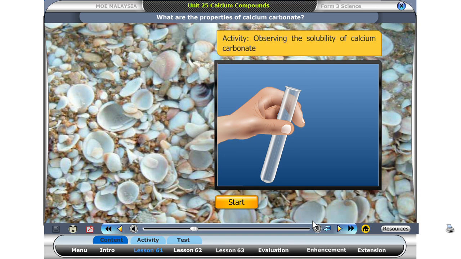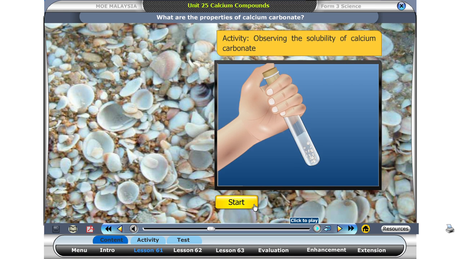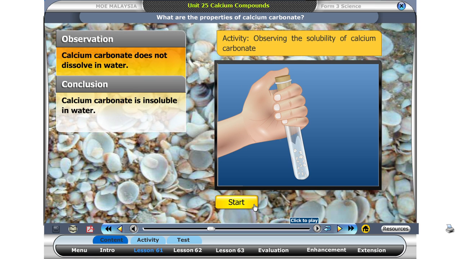Let's find out the properties of calcium carbonate. Does calcium carbonate dissolve in water? Press Start. Water is added to the calcium carbonate inside the test tube. Calcium carbonate does not dissolve in water.